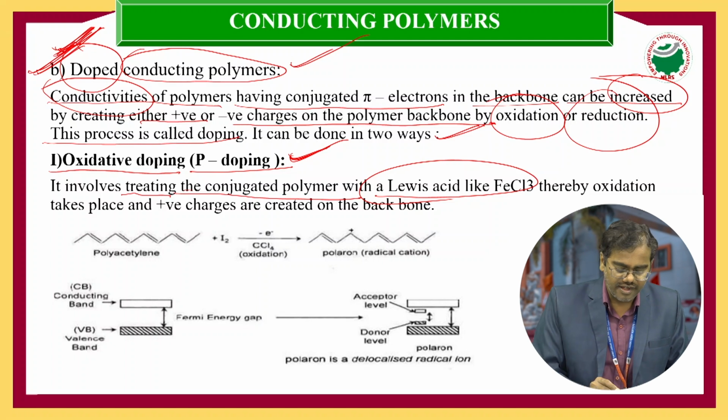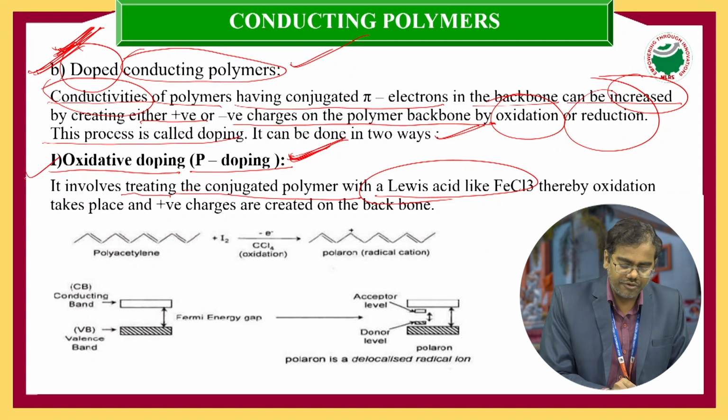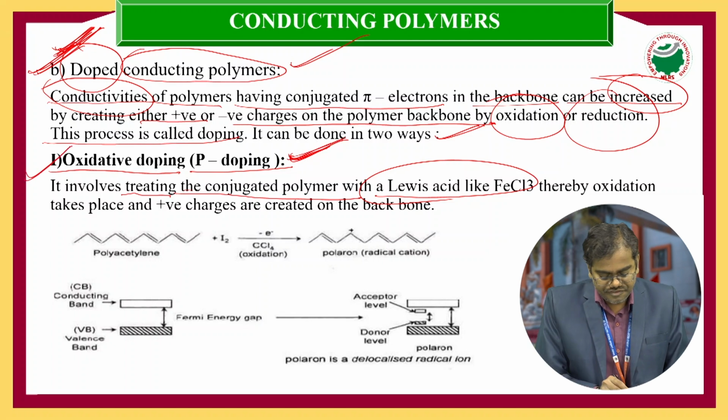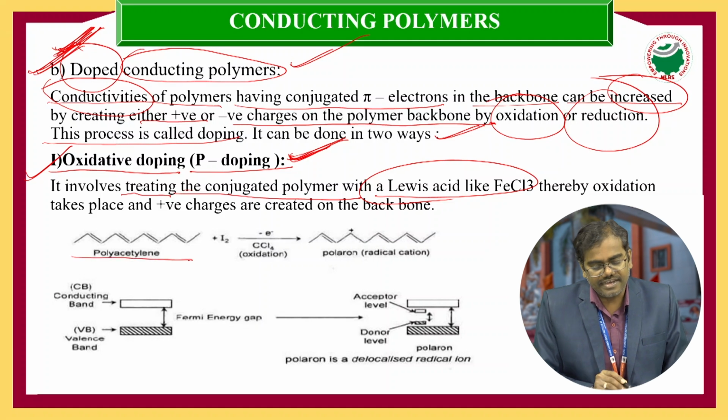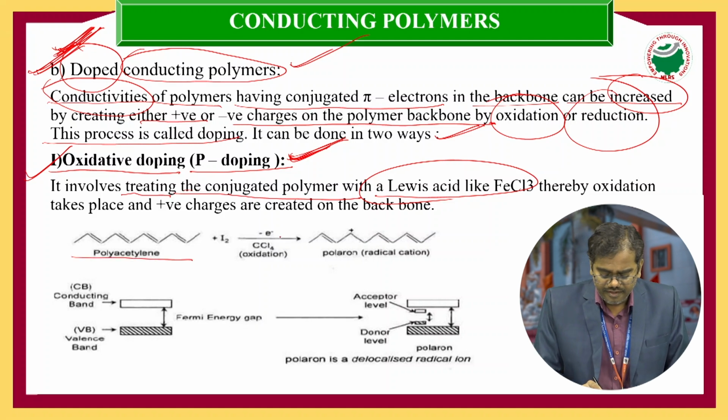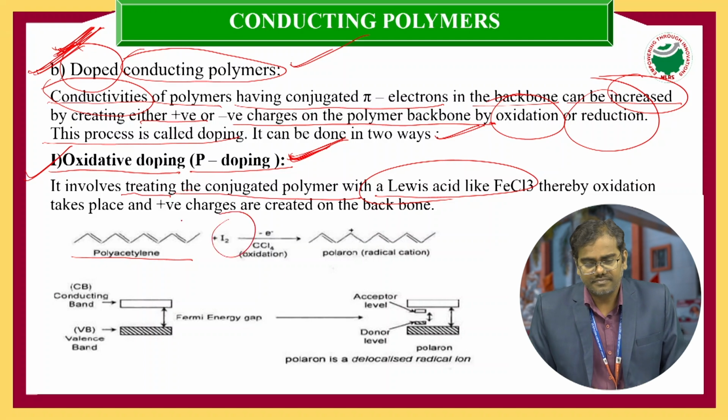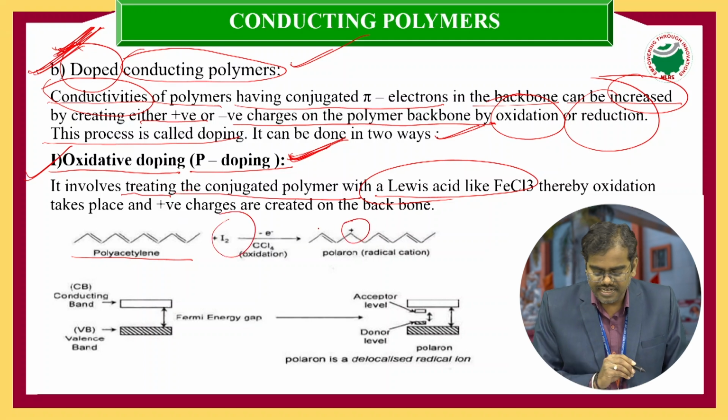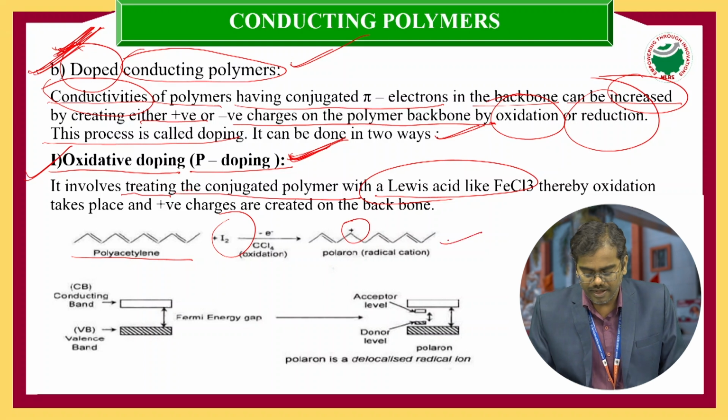This process we call p-doping or oxidative doping. Let's see the complete structure of polyacetylene, which we have just seen. We add, for example, Lewis acids, and one positive charge is created on the conducting polymer backbone structures.